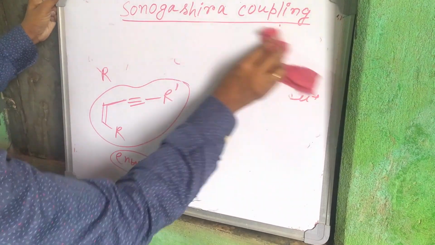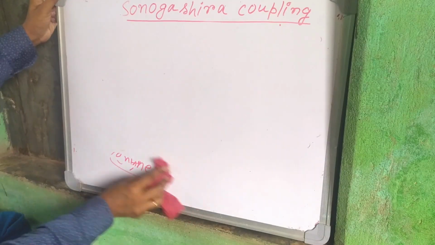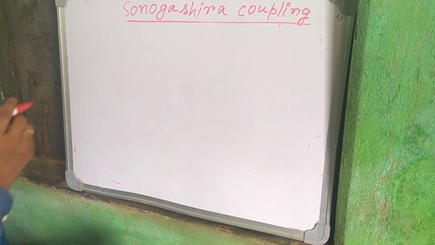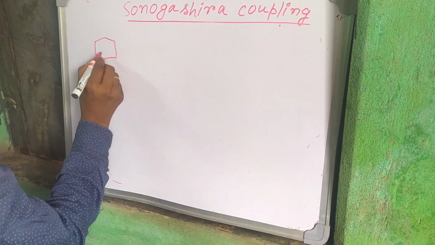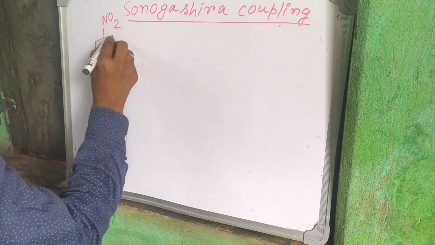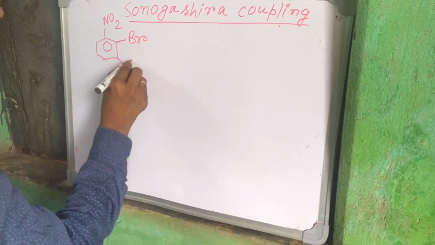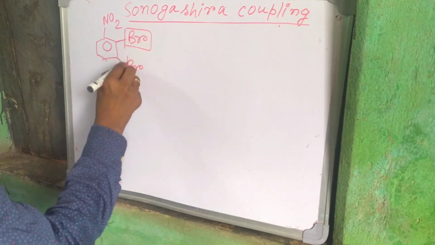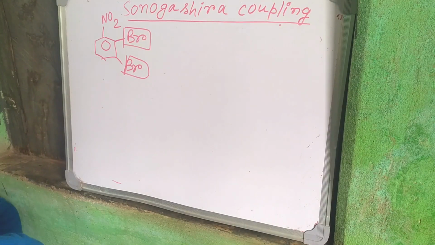Now an interesting example. If we take this molecule with NO2 and two Br, the question is how to introduce the alkyne group into this benzene.